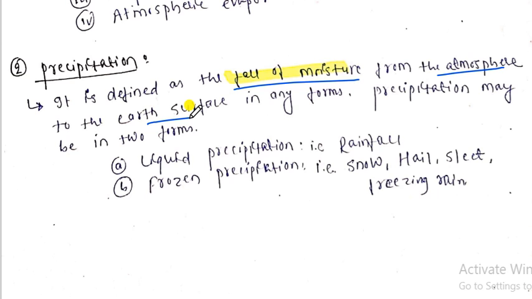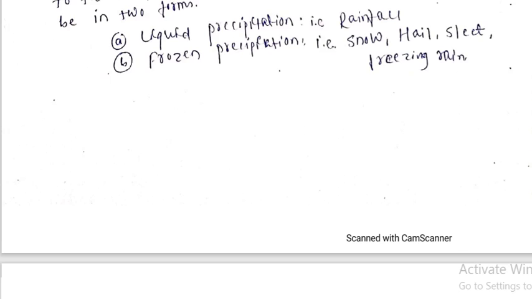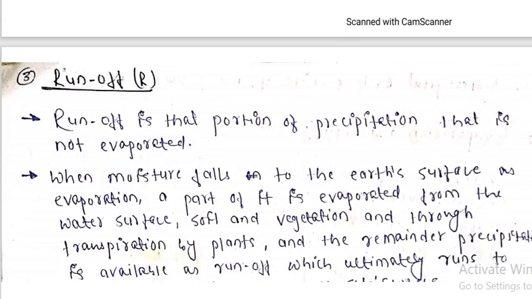So we can easily say the fall of rainfall, or hail, or mist, anything in the form of precipitation to the earth surface is nothing but precipitation. Precipitation is in the form of rainfall, snow, hail, sleet, and we will discuss all these things briefly in the upcoming lectures.